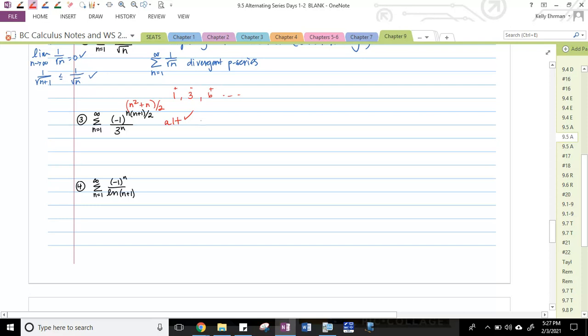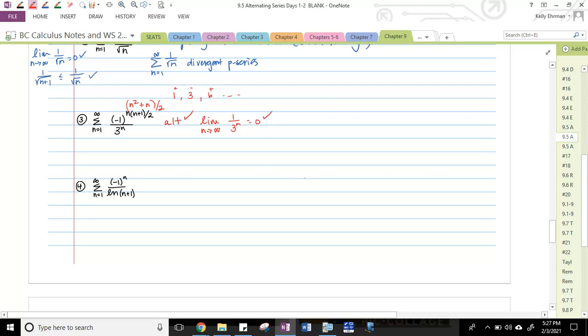And the limit as n approaches infinity. Remember, this whole ugly exponent here is just the alternating piece. So it's just 1 over 3 to the n. That does equal 0 because it's 1/3 to the n power. Any fraction between 0 and 1 decreases to 0.